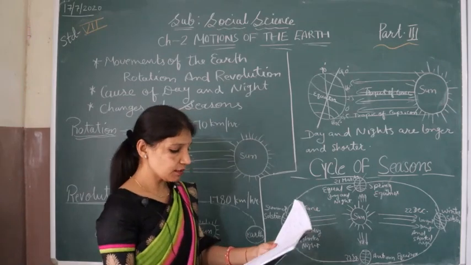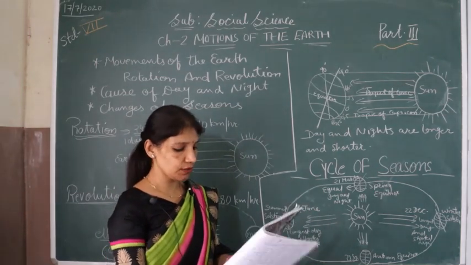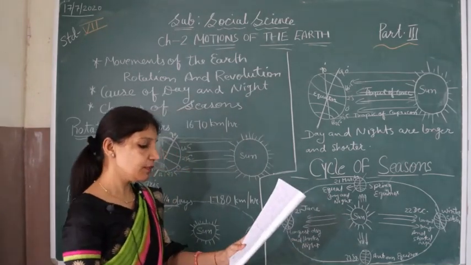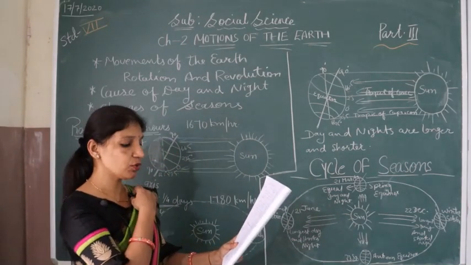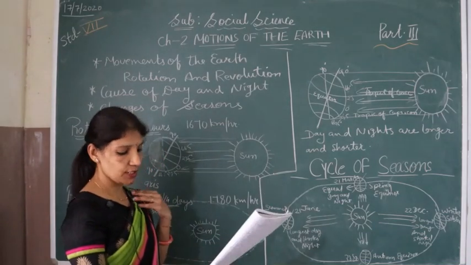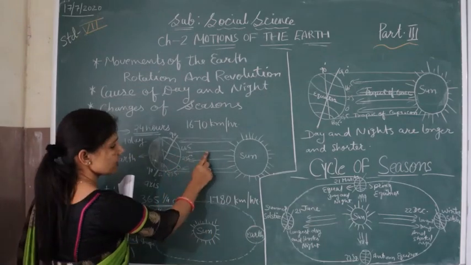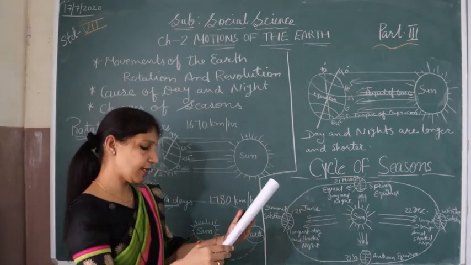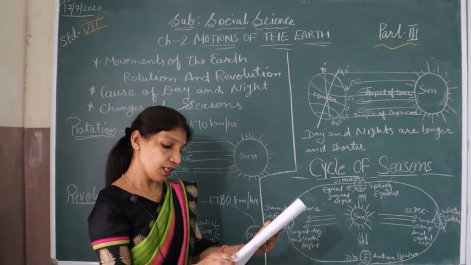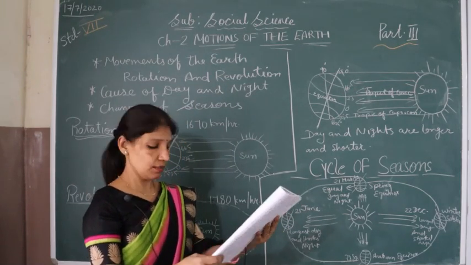We know that the earth is round, so the sun rays fall only on half of it at a time. The earth's other half remains on the other side from the sun, and the part of the earth which faces the sun experiences daytime. If it faces the sun, it is daytime, and if the earth is away from the sun, it is night time.